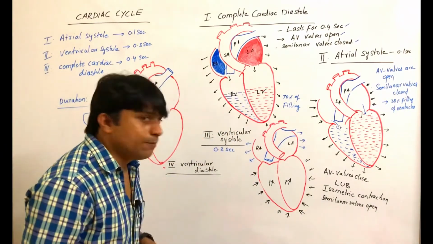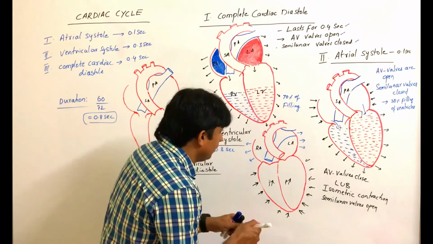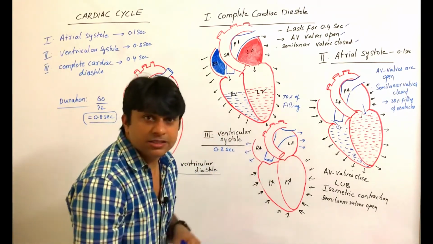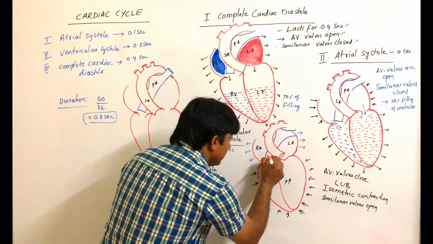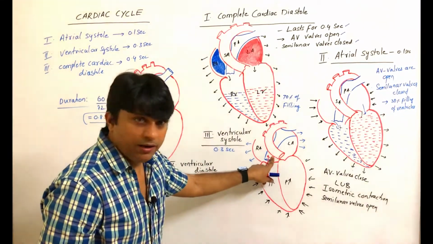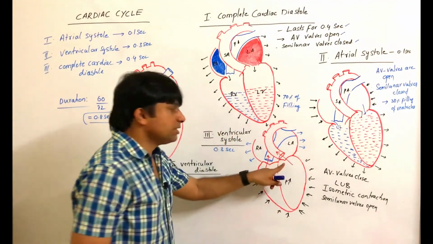Once the semilunar valves open, blood from the right ventricle enters into the pulmonary artery, and the blood from the left ventricle enters into the systemic artery.